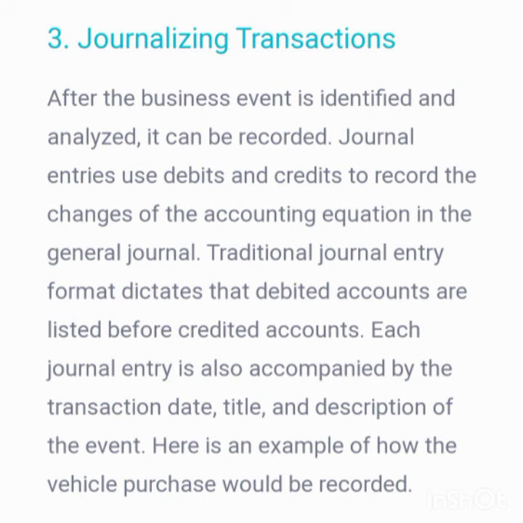The journal entry is the basic record of a business transaction. It may be simple or compound. When only two accounts are involved to record a transaction, it is called a simple journal entry. When more than two accounts are involved to record a transaction, it is called a compound journal entry. The example of a simple journal entry is purchase account debit to Anand Limited account. The example of a compound journal entry is office furniture account debit 25,000 to cash account 5,000 to bank account 20,000.